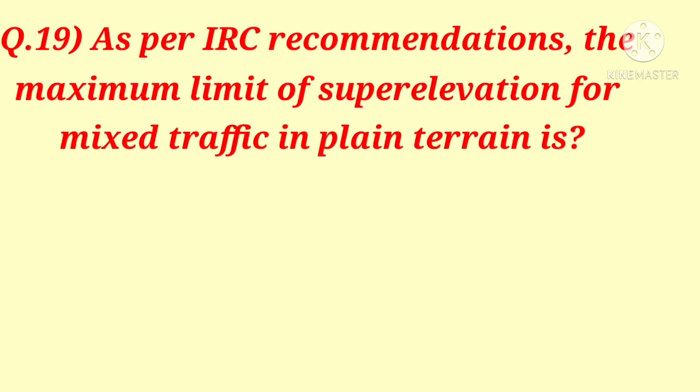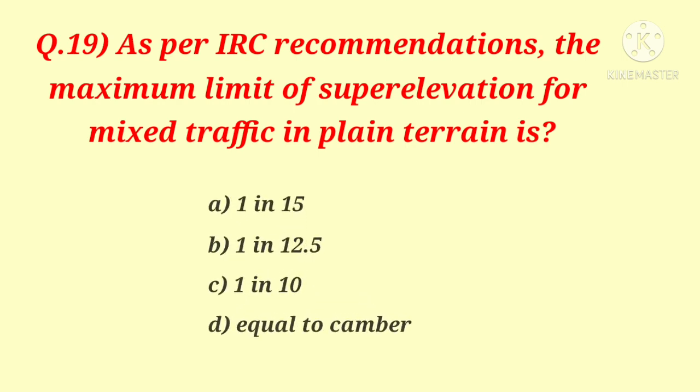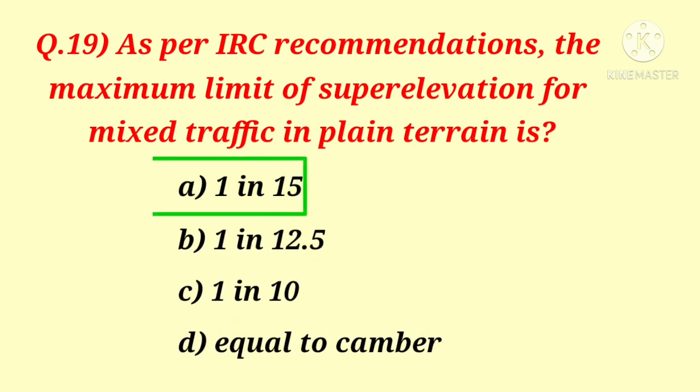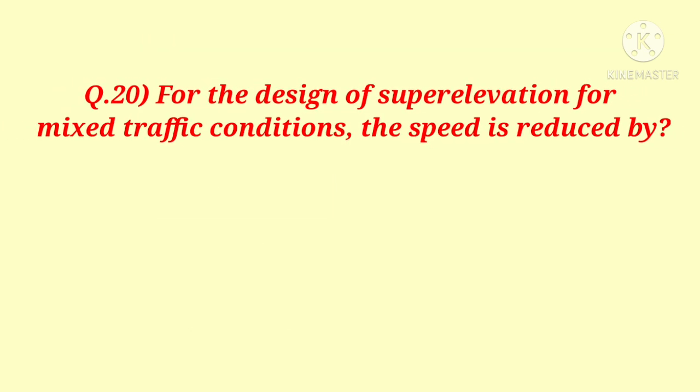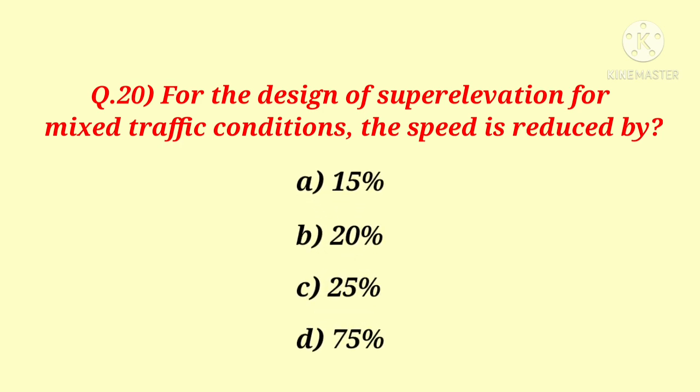Question number 19. As per IRC recommendations, the maximum limit of super elevation for mixed traffic in plain terrain is. Following are the options, and option A is the correct answer, 1 in 15. Question number 20. For the design of super elevation for mixed traffic condition, the speed is reduced by. Following are the options, and correct answer is C, 25% speed is reduced.